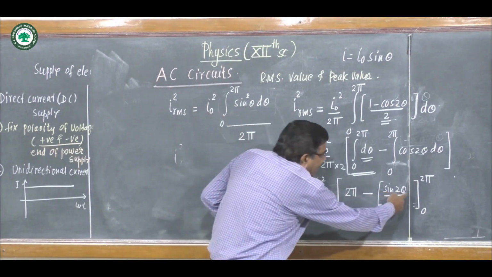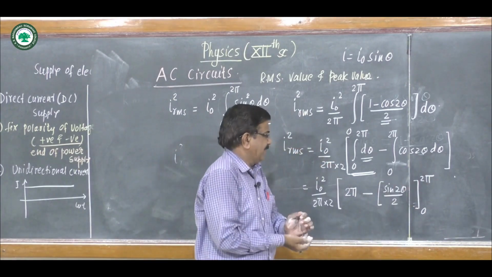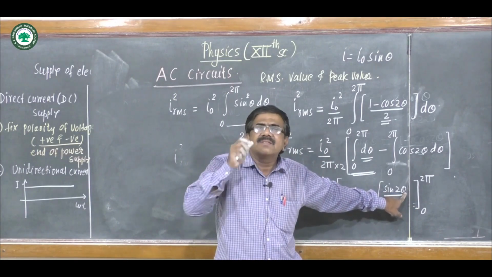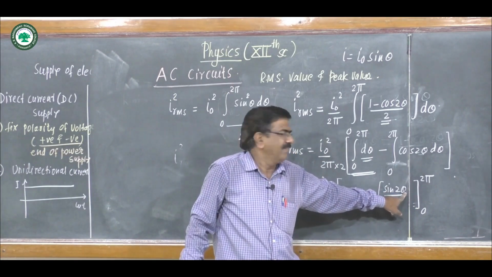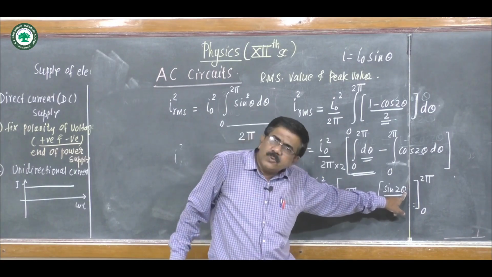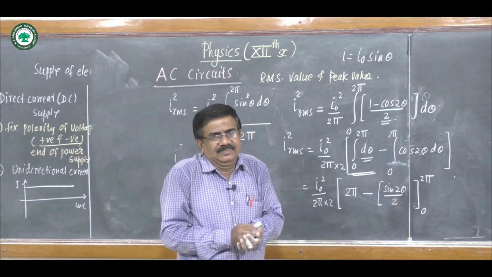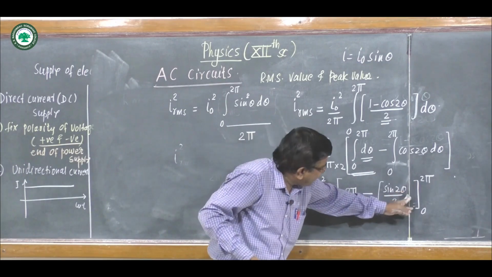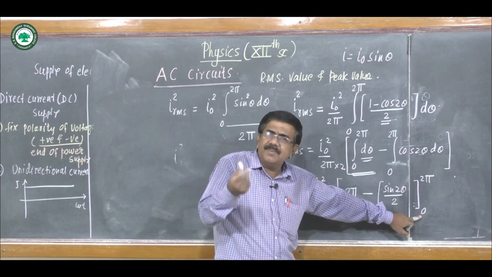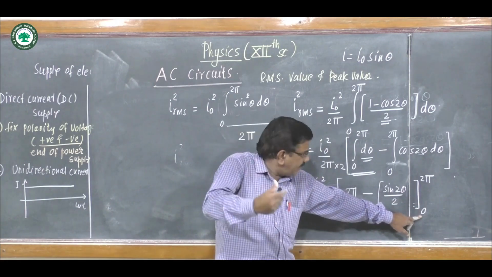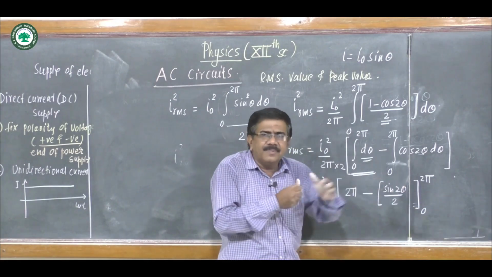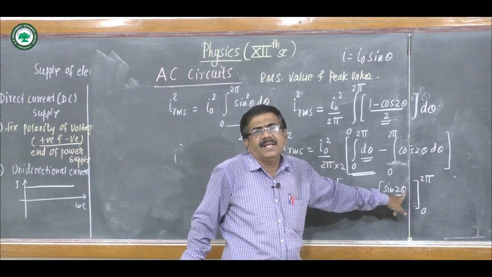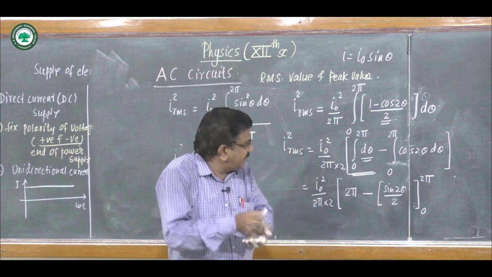Now we substitute the upper limit as 2 pi. This will be sin 2 into 2 pi, sin 4 pi. But we know sin 4 pi is 0. We substitute theta as 2 pi first, then minus the lower limit. As the lower limit is 0, the second term will be 0. The first term, 2 into 2 pi is 4 pi, and sin 4 pi is 0.